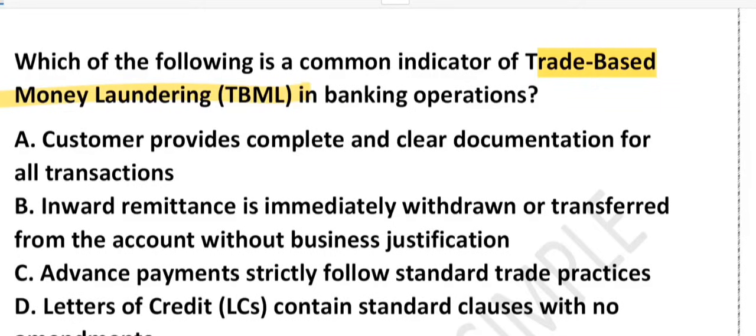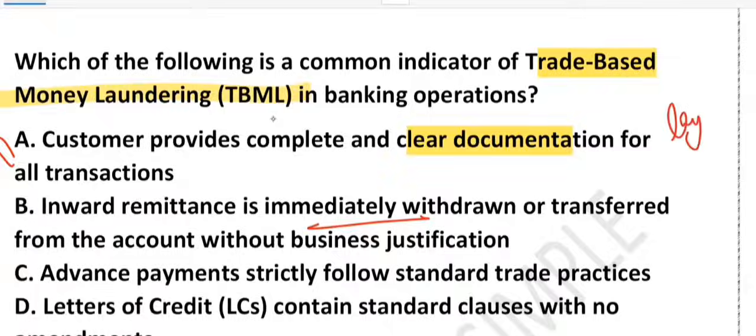If you look at option A, it's talking about complete documentation. That is a normal and good practice. Nothing suspicious here, right? So this is not money laundering, and this is not the answer. Option B, yes, this is the correct one. This is a warning sign. Why? Because if money comes in and immediately moves out without a clear trade reason, it could mean layering or hiding the fund.